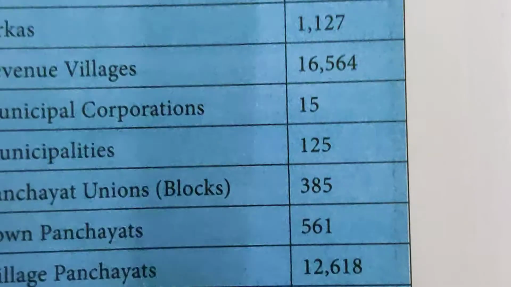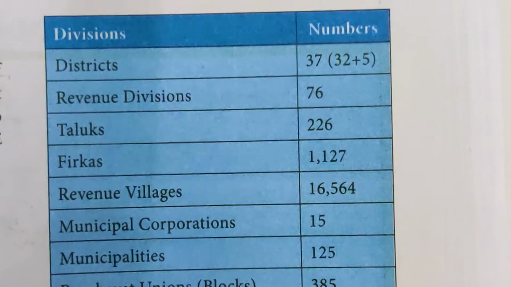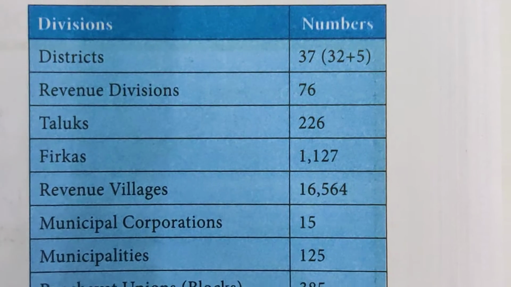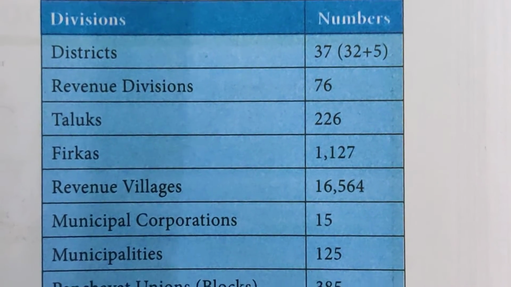Now these are the administrative divisions, the numbers, districts. How many districts now? Totally 37.